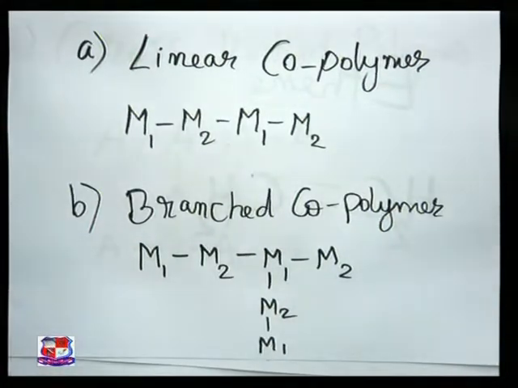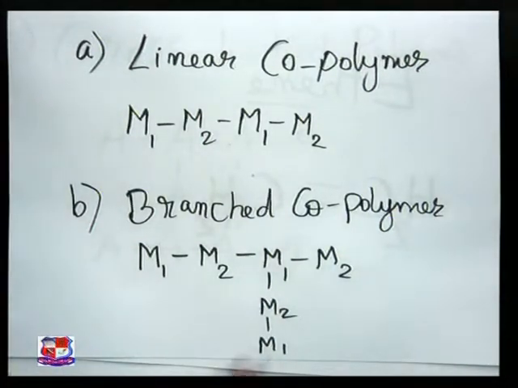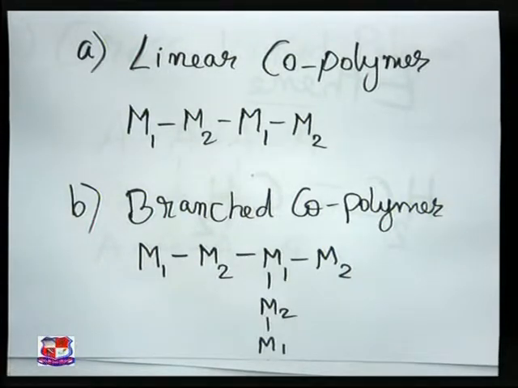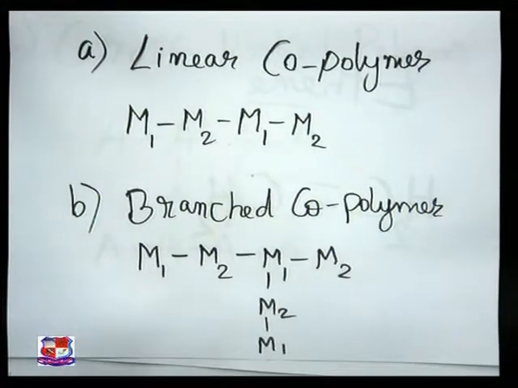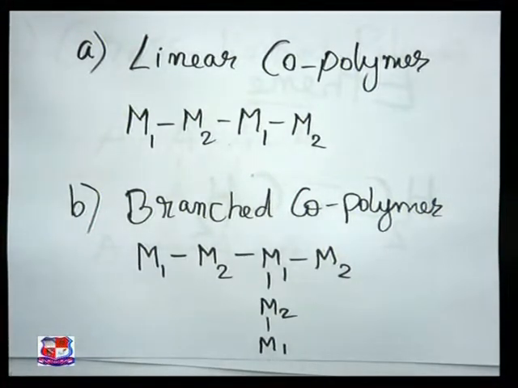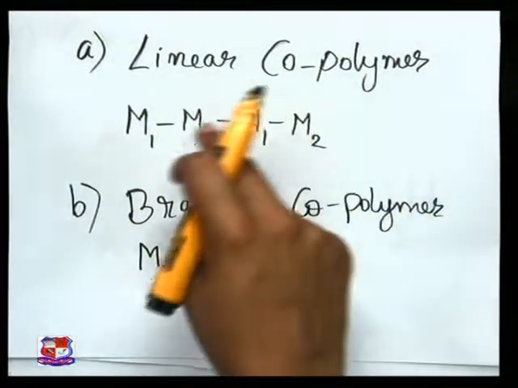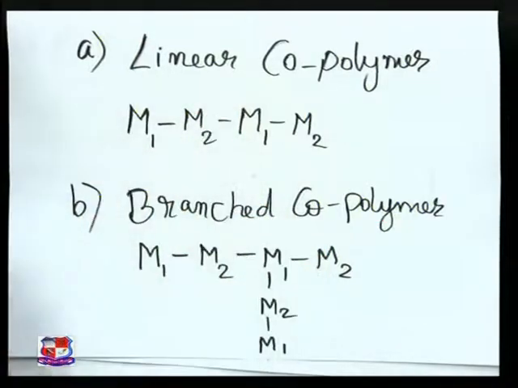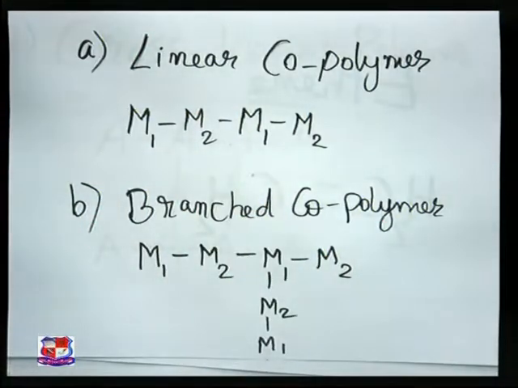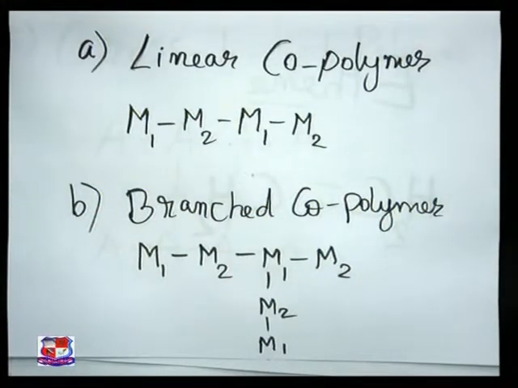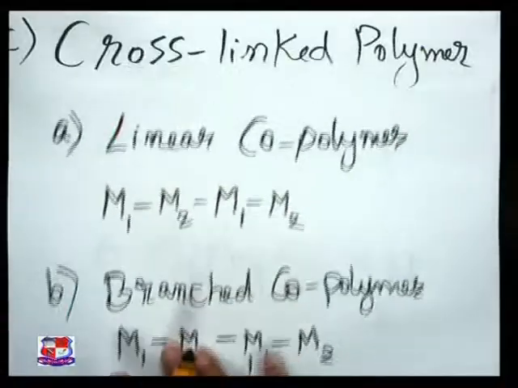So this is the example of the branched copolymer. Why branched copolymer? Because branches are made up of a different type of polymer. Okay, clear? And here you can see linear copolymer, because M1 and M2 are the different monomers that are arranged linearly in the fashion.